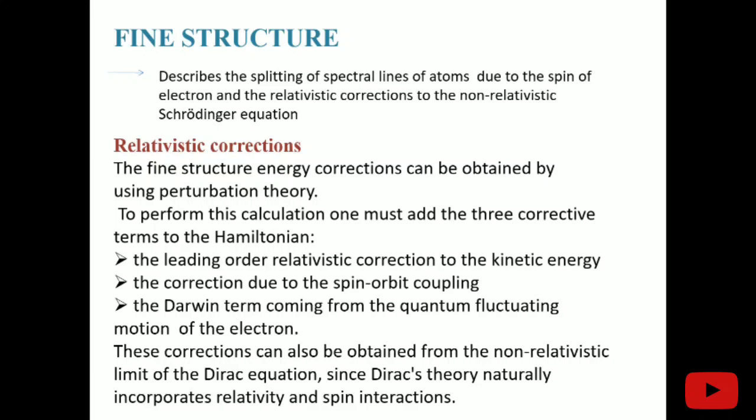The correction also comes from the spin-orbit coupling, and the Darwin term comes from the jittery motion of the electron when we put an atom in the presence of an electromagnetic field. In the presence of the electric field, the electron will jitter around its position. These types of corrections we can simply handle with the help of the Dirac equation.